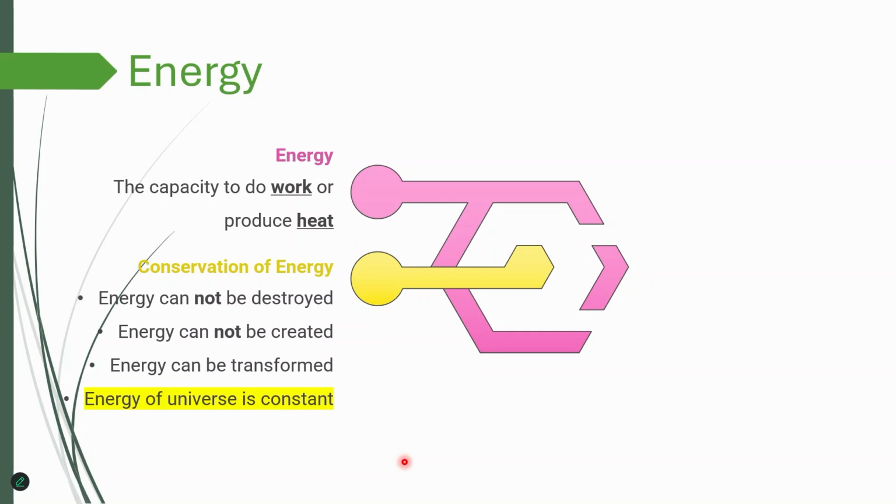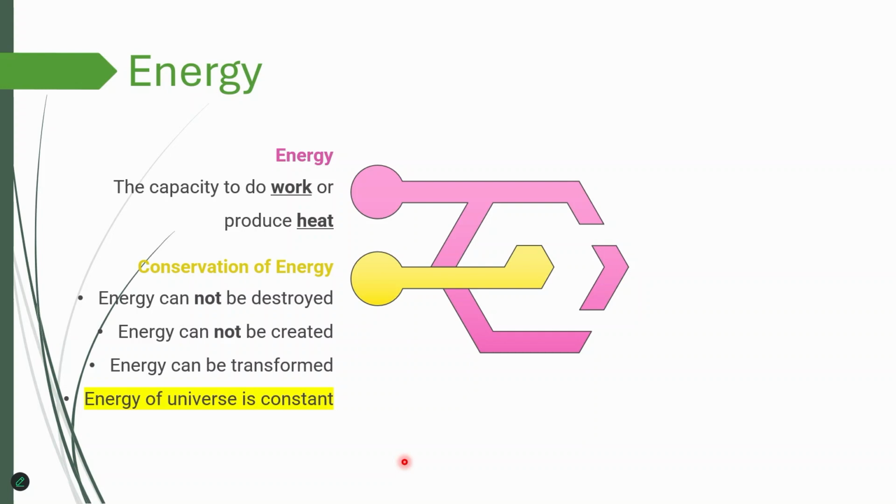It states that energy can only be converted from one form to another, but it can never be created or destroyed out of nowhere. The energy of universe is constant, and when we divide universe into system and surroundings, system's energy can increase or decrease during the process, and surroundings same. I mean, when the energy of the system increases, surrounding decreases, and vice versa. But the total energy of the universe, which is the sum of system and surrounding, is going to be constant.